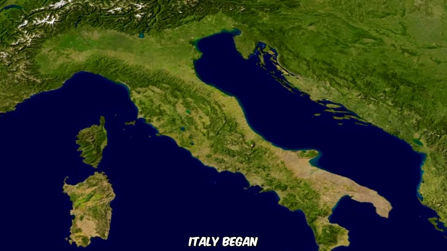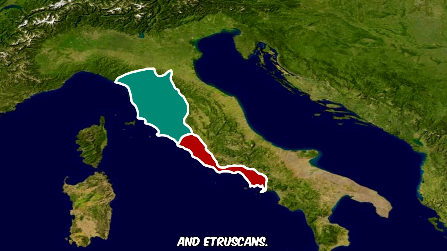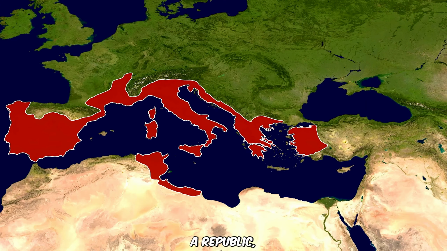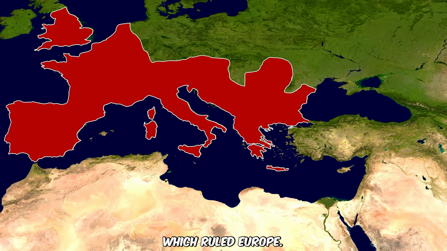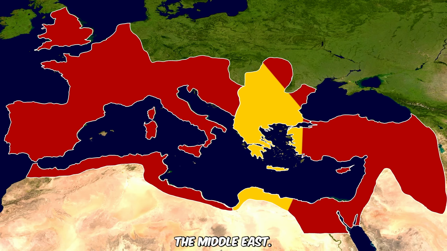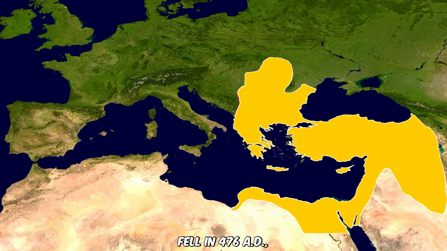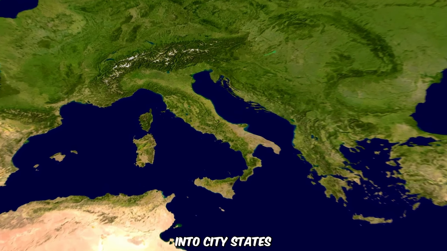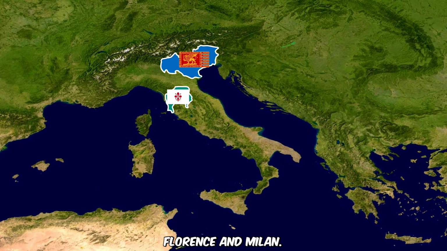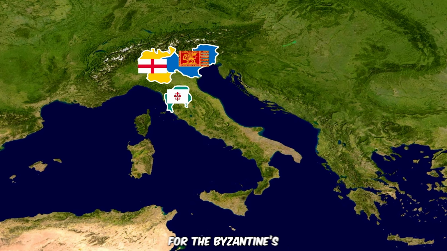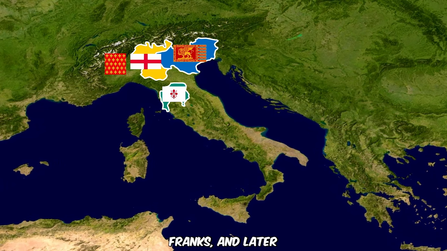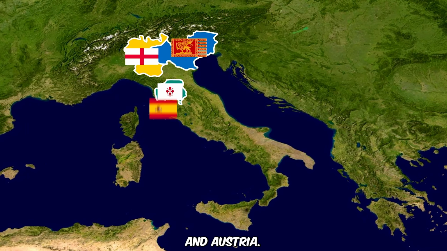Italy. Italy began with the Romans and the Etruscans. Rome evolved into a kingdom, a republic, and finally the Roman Empire, which ruled Europe, North Africa, and the Middle East. The Western Roman Empire fell in 476 AD. Italy broke up into city-states like Venice, Florence, and Milan, and was a battlefield for the Byzantines, Lombards, Franks, and later foreign empires like Spain and Austria.